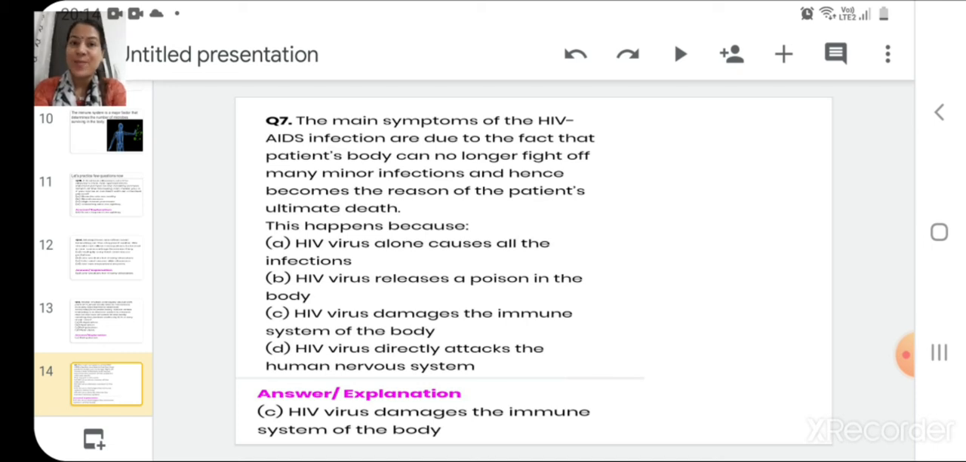Now, we have only just explained about this question. So I hope you all will be able to answer. The correct answer is option number 3. That is, HIV virus damages the immune system of the body.